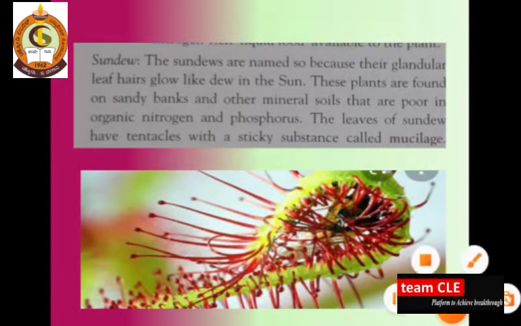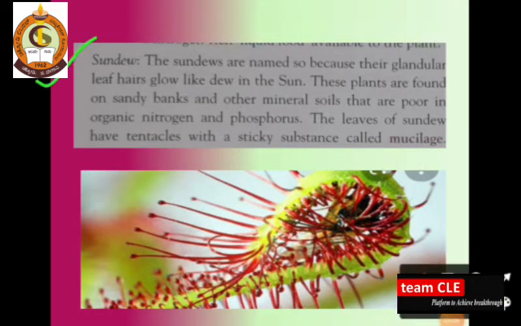Same, an example of insectivorous plants. Sundew is also one of the insectivorous plants, named because of its granular leaf. This leaf has granular hairs which glow like dew in the sun, and these plants are found on sandy banks, on the banks of the sand side.